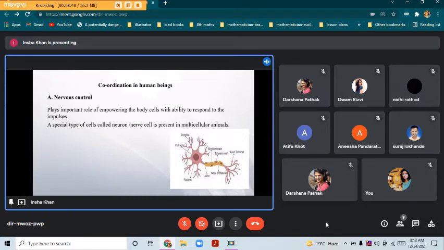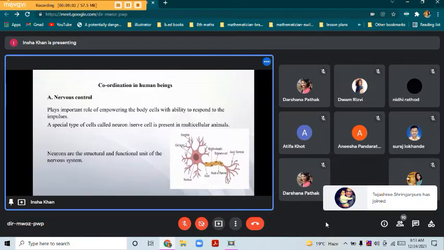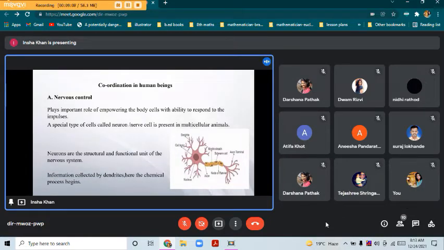Just remember that the information is first collected by this dendrite, and from here the chemical process begins. So neurons are the structural and functional unit, and information is collected by dendrites, and here the chemical process begins. Now we will be learning about the mechanism of transmission, how this exactly occurs.